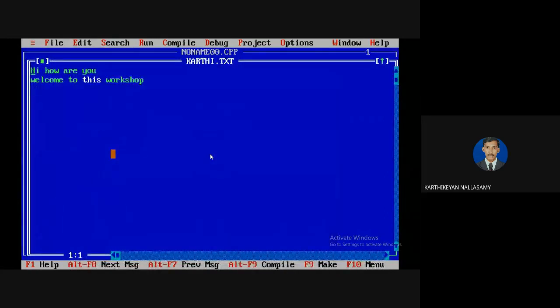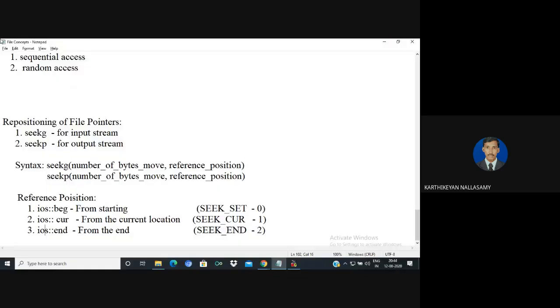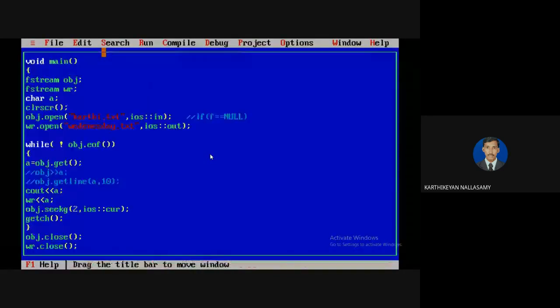Initially the pointer is only at the starting position, so H will be read because it's reading a character. Then I need to move the file pointer 2 positions, so it will skip 2 bytes from the current position. I'm going to run it once again. Again 2 bytes are skipped, so I and space will be skipped. Then it goes for the next, so that H is read out.